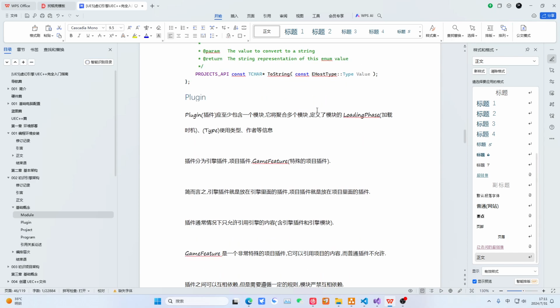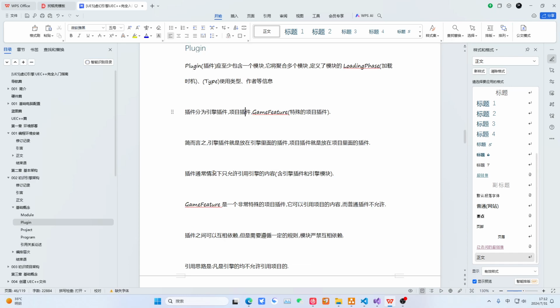Then let's look at the definition of a plugin. A plugin must contain at least one module, but it can have multiple modules. We must define the plugin. Use the environment for loading timing. Okay, no problem. So regarding engine plugins and project plugins, we won't discuss that. Then this game feature plugin, we'll cover it separately later. Actually, you can take a look at the article on game features. It is a special type of project plugin. Just understand it that way for now, because its rules differ from our previous rules.